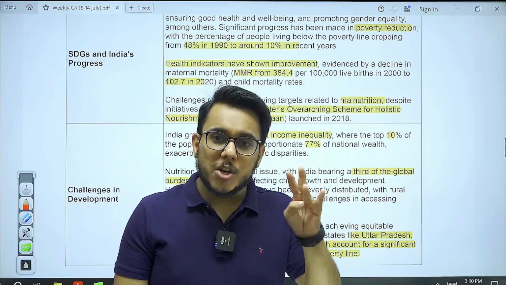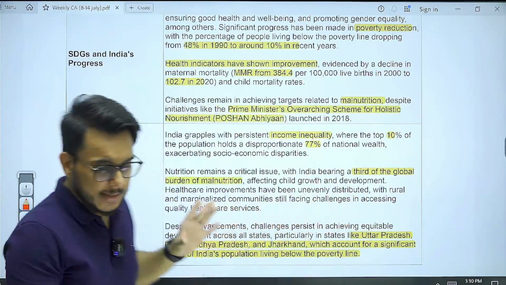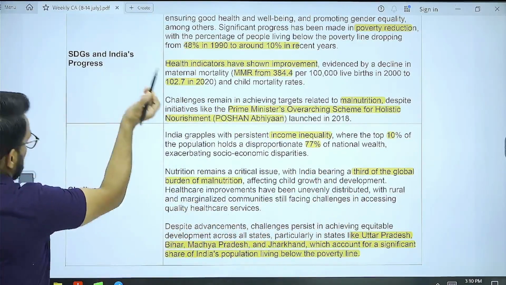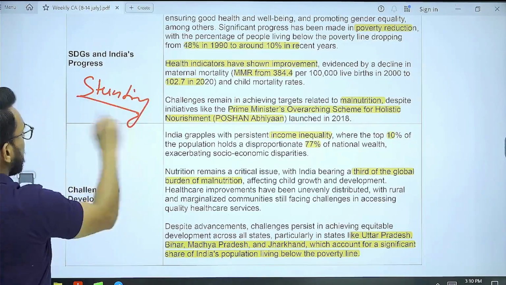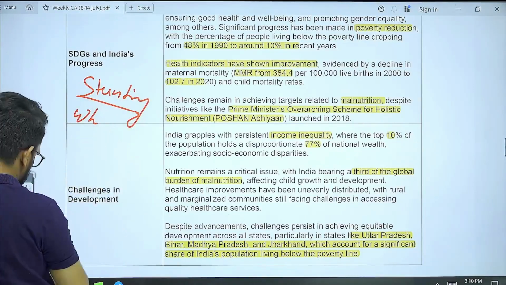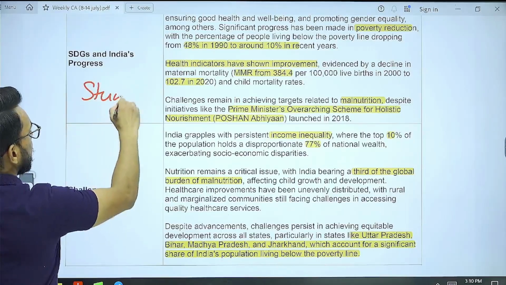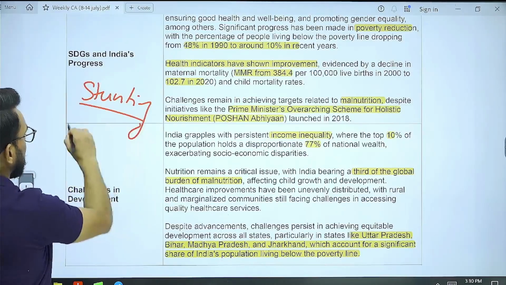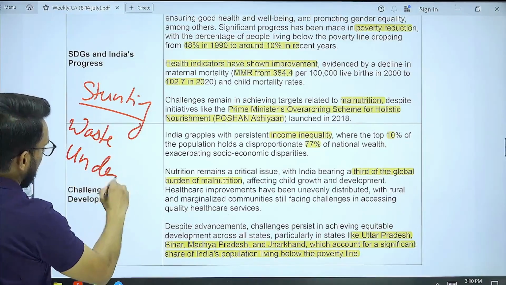Now, on malnutrition, there are three factors that play a very important role: stunting, wasting, and undernutrition.